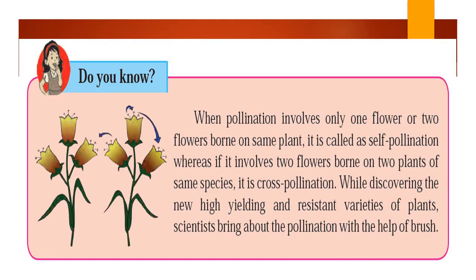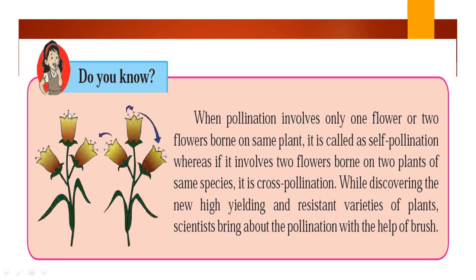Now, when pollination involves only one flower or two flowers borne on the same plant, it is called self-pollination. Here you can see one plant, here is the second plant. Suppose this is a flower which has the male part and the female part.